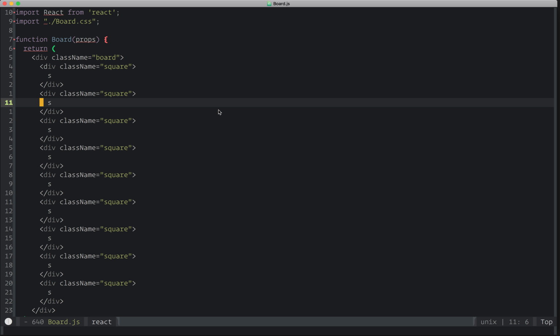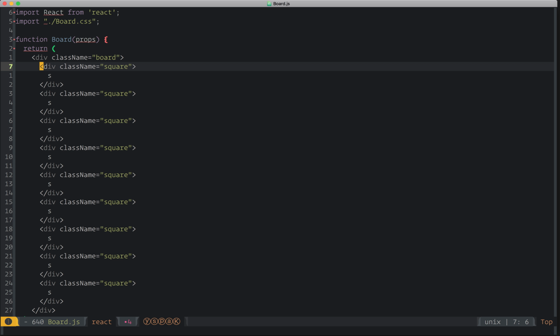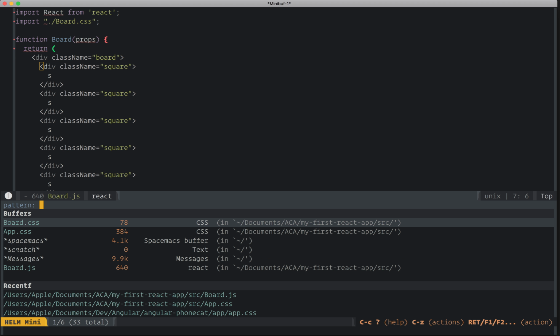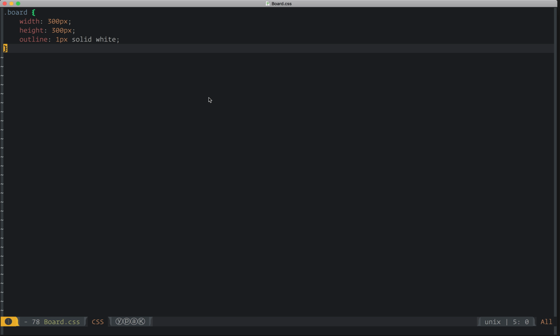Pretty good. We need to make them a little bit more square-like, right? So let's open that CSS file. And again, I'm just applying a CSS class like I wrote in the React component.